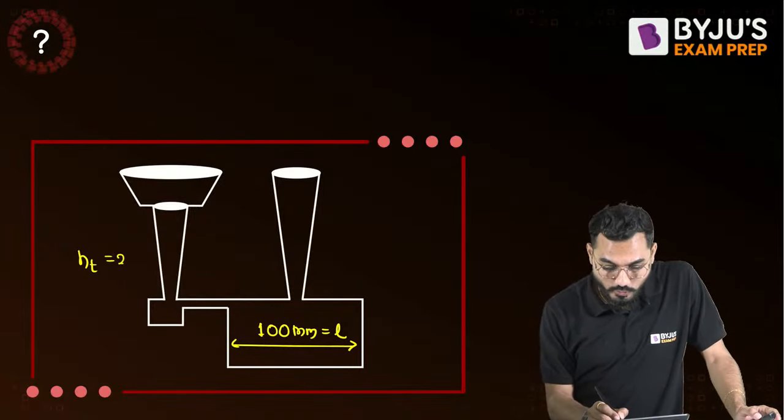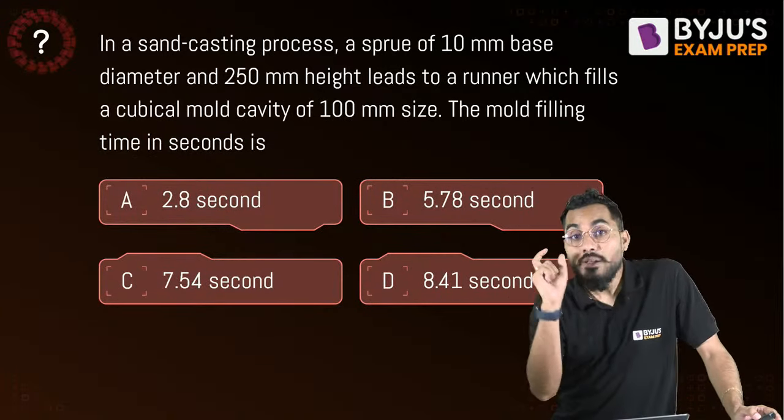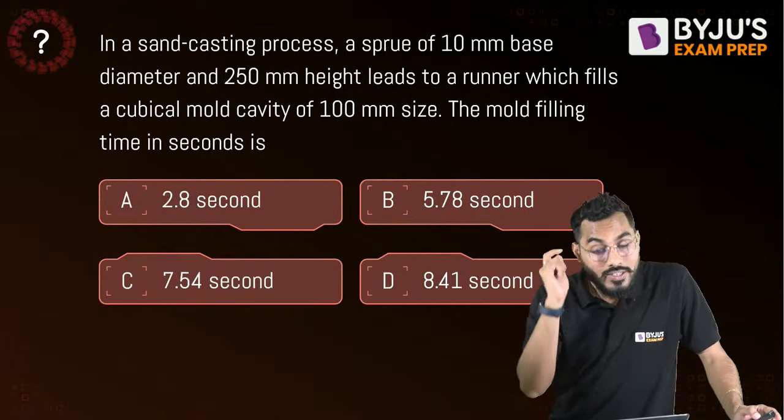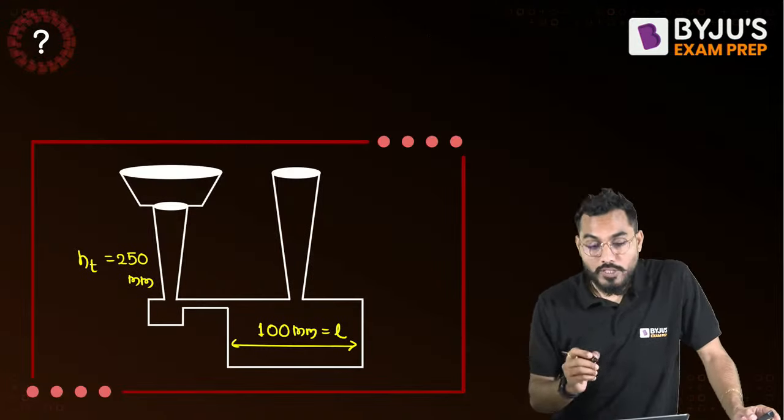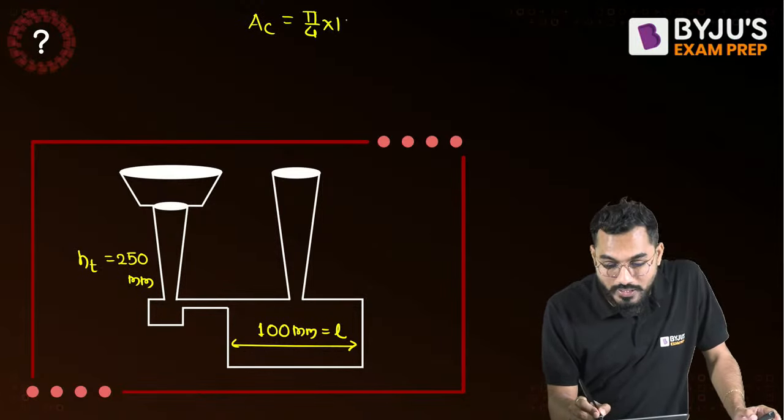So this is 250 mm. This is also given. Then what else is given? Sir, the base diameter is given. It's not a cross section area, it is the diameter of the bottom of the sprue. So the cross section area of the choke, or bottom of the sprue, is what? Pi by 4 into d square.